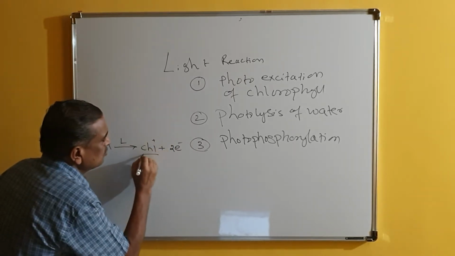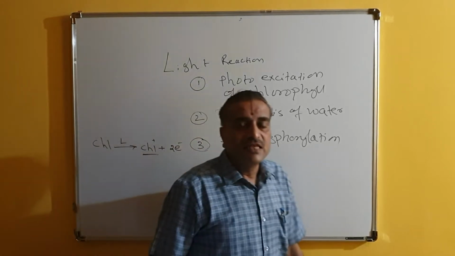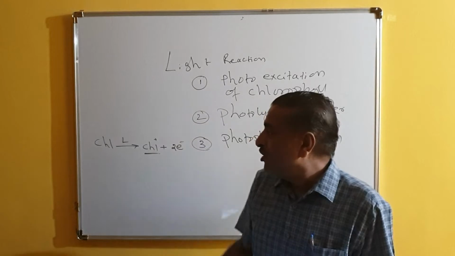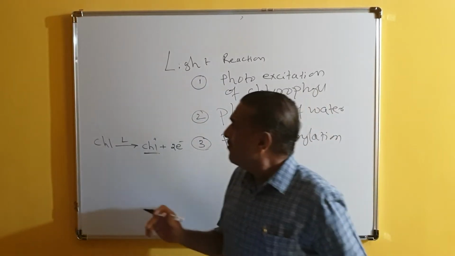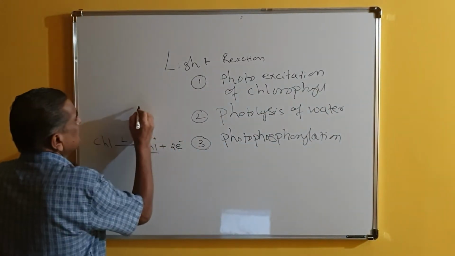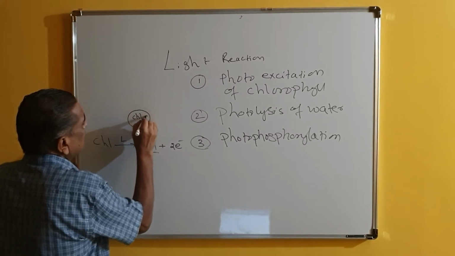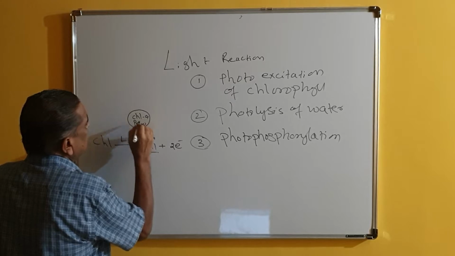So by losing two electrons, the chlorophyll is said to be excited. That is the ionized condition. How does it happen? Say for example, this is chlorophyll A, or you can call it P700.